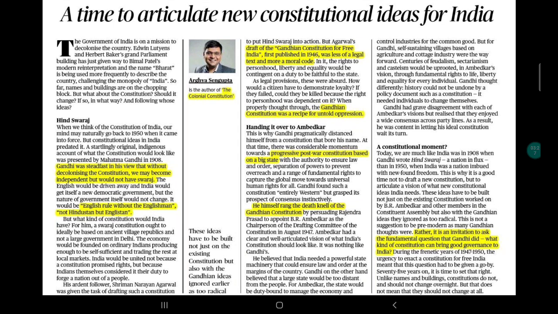So you can write these things as one of the arguments when you are talking about arguments in favor of changing the constitution. On the other hand, you can also write that there is no need to change the constitution, so an argument against. There you can write the basic framework: we have a constitution that can be amended, it was amended recently, and since independence it has been amended many times. So basically we have this kind of authority and we can amend it. So this is what you need to write.